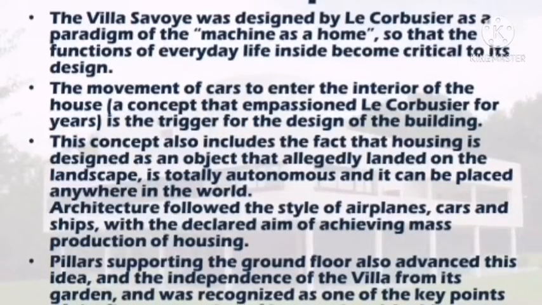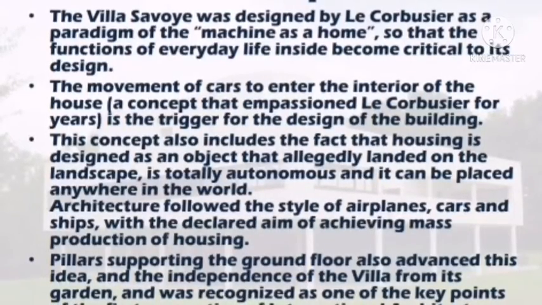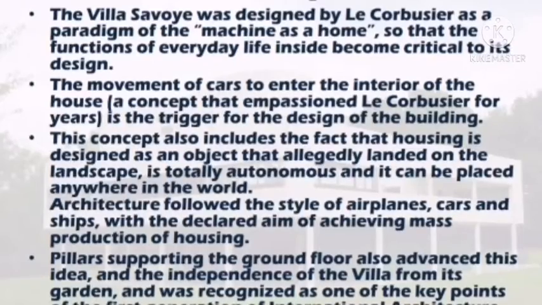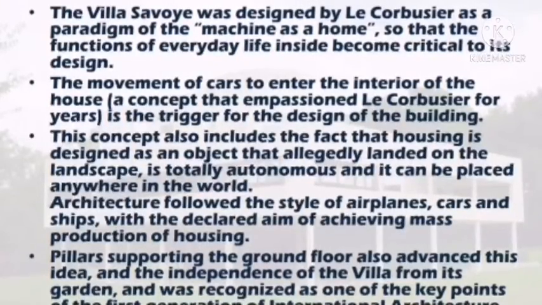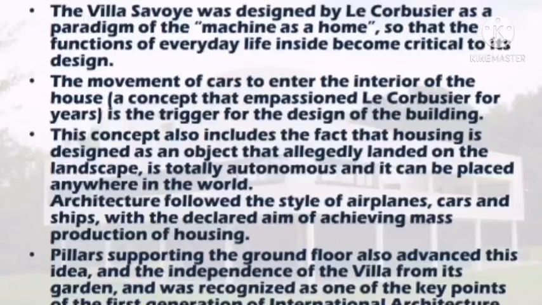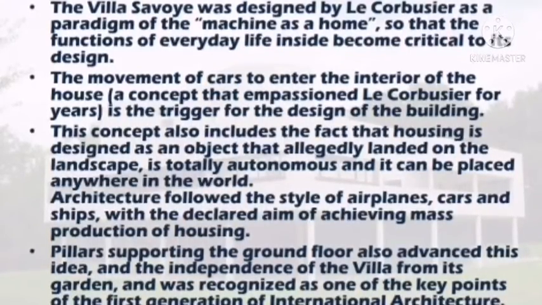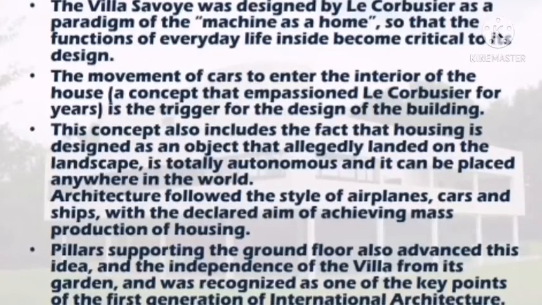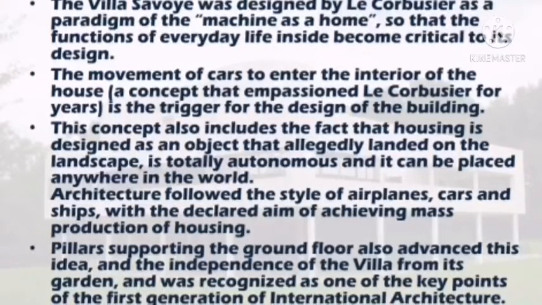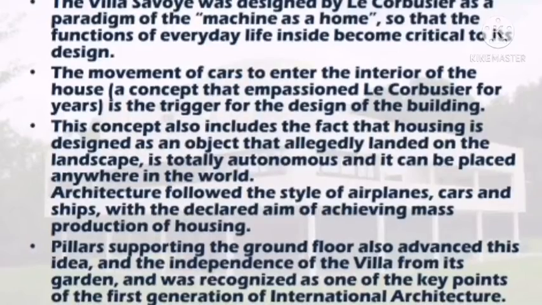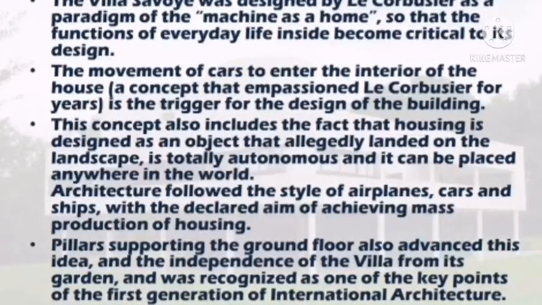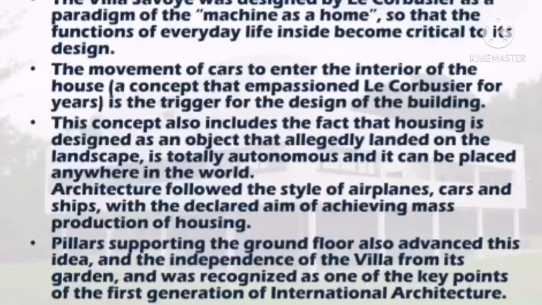The movement of the car entering the interior of the house was a concept Le Corbusier emphasized; it is the trigger of the design of the building. This concept also includes the fact that housing is designed as an object that has already landed on the landscape, totally autonomous, and it can be placed anywhere in the world.